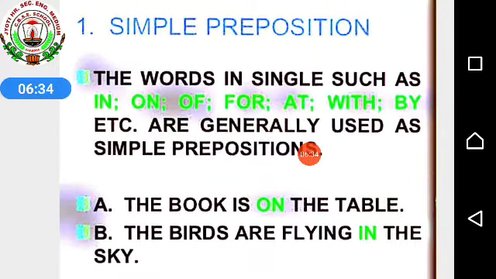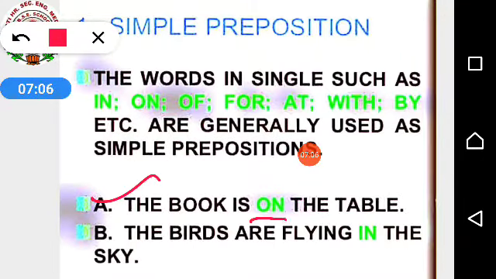What are simple prepositions? The words in single, that means the single word, such as in, on, of, for, at, with, by, etc., are generally used as simple prepositions. So what are simple prepositions? Those which consist of only one word, and those words are in, on, at, for, over, under, with, etc. So all these are your simple prepositions, which consist of only one word.